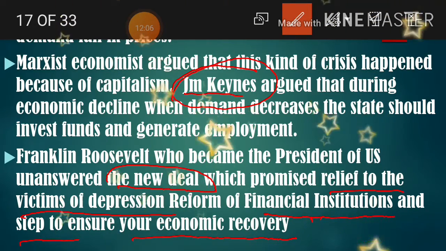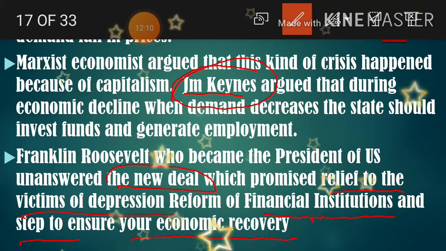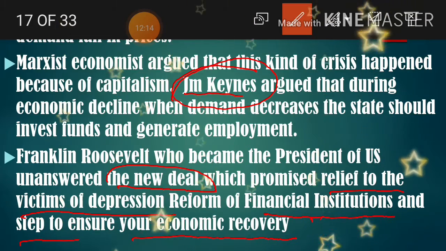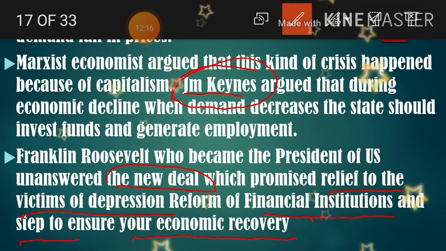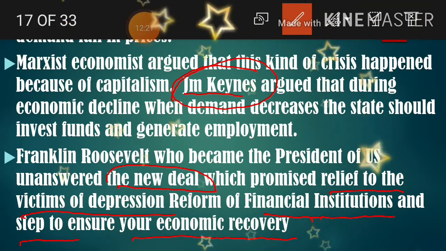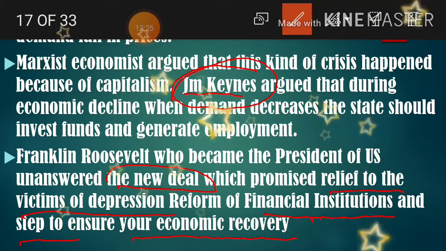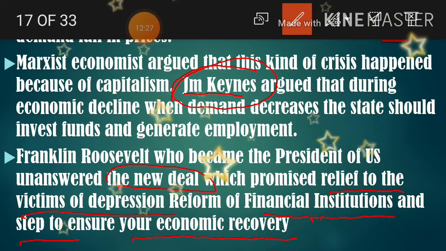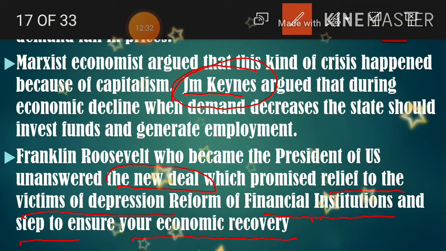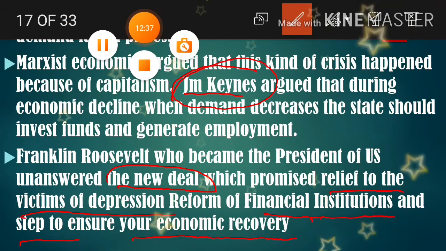That is why the Marxist economist, the great Karl Marx, opposed this system. He opposed what? Capitalism. In the next video I will explain the ideological conflicts, why these ideological conflicts arose, and how they worked to form the Second World War. We will learn about them in the next video.